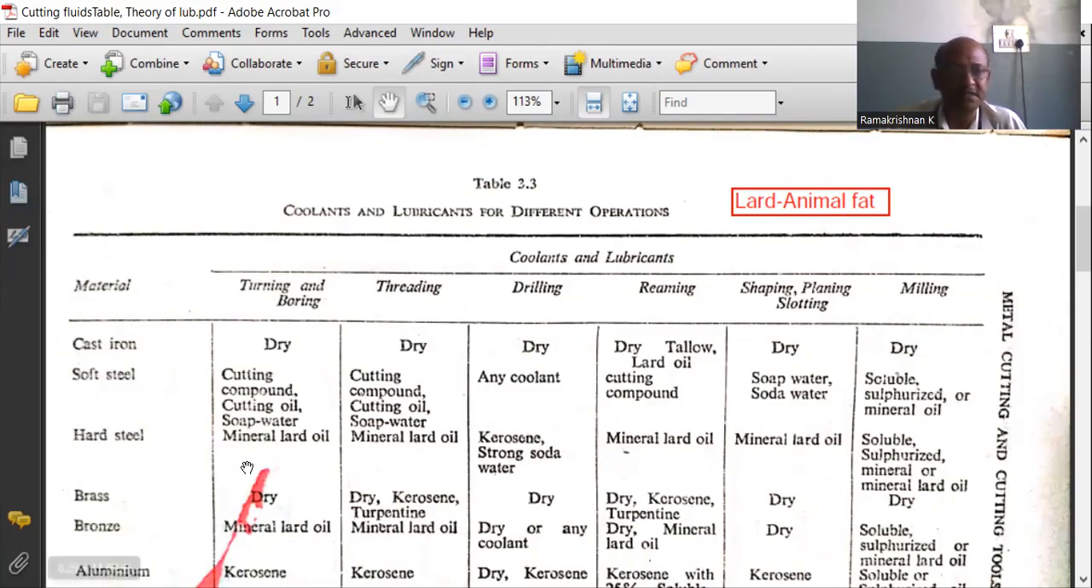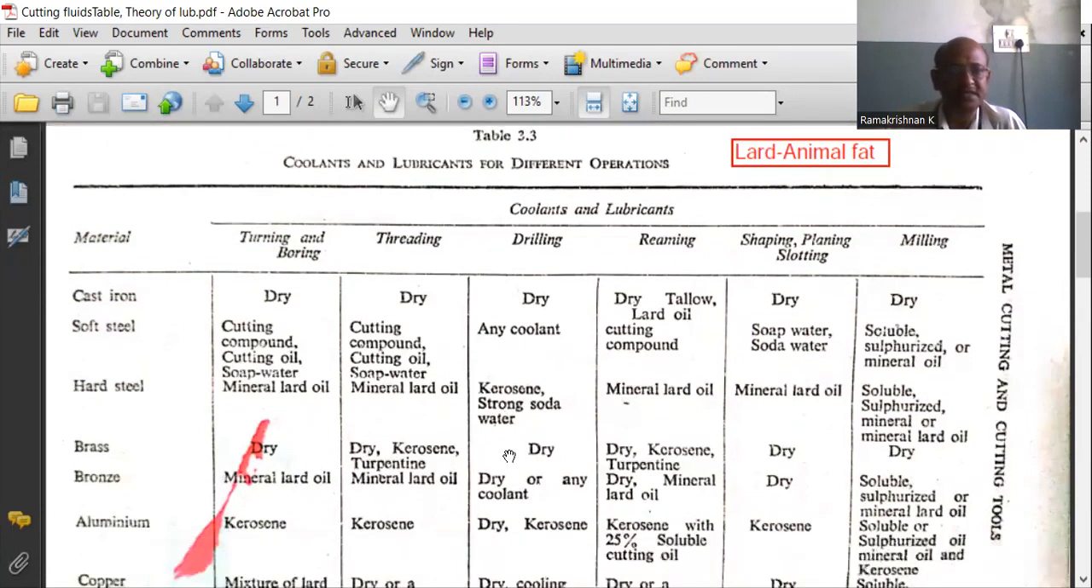Again, hard steel. In hard steel, mineral lard oil can be used, and for drilling operations, kerosene also can be used. Then next, brass. During the turning operations, it requires no lubricants. For threading, kerosene or turpentine may be used, and for drilling, it requires no coolants. And for reaming operations, kerosene may be used as a cutting fluid.